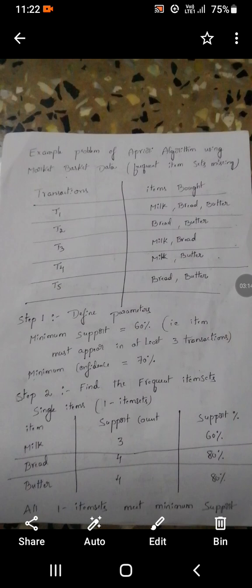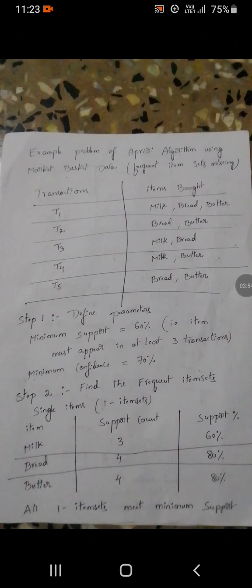That means the support count reaches 60%. If the item is repeated in at least 3 transactions by 3 different customers, that is reachable to 60%. That is the support percentage. Minimum confidence is 70%. We cannot judge whether the customer is buying a single item, double item or triple item, so we have to calculate it. We have to use the general association rule generation.